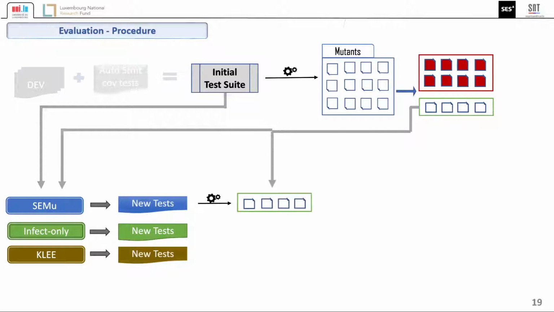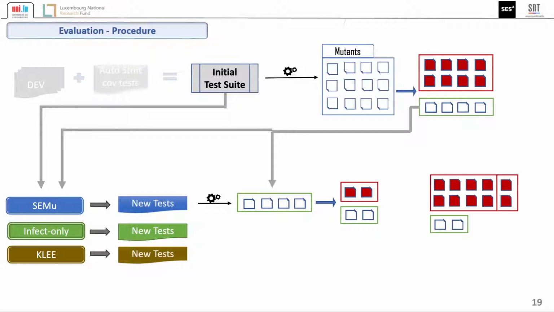We execute each test suite on the stubborn mutants, measure the ability to kill stubborn mutants and compare the effectiveness. To remove any bias linked with mutant redundancy, we compute the subdomain stubborn mutants and evaluate the techniques based on the proportion of stubborn subdomain mutants killed.